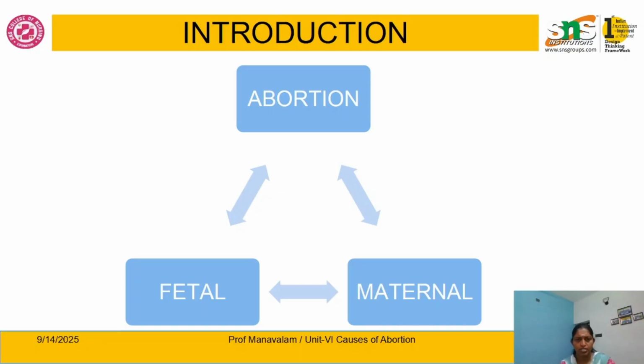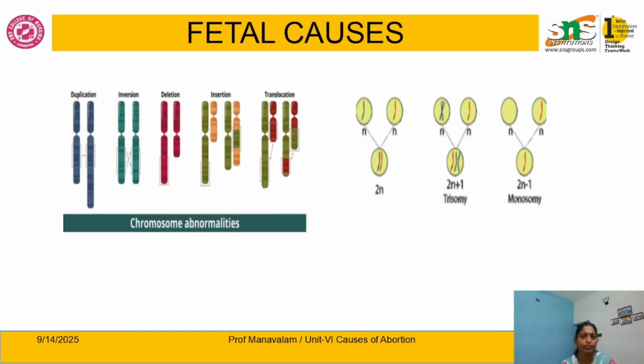There are two different causes for abortion. One is fetal causes, the second one is maternal causes. First we will see about the fetal causes. The first and foremost reason of fetal causes is genetic factors. In these genetic factors, the first may be chromosomal abnormalities.